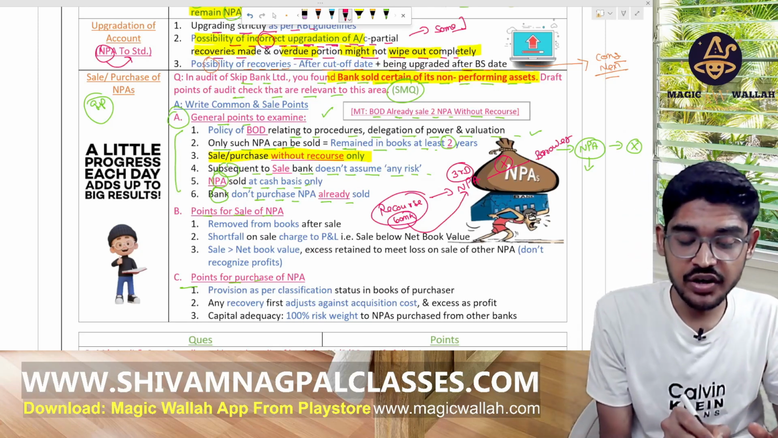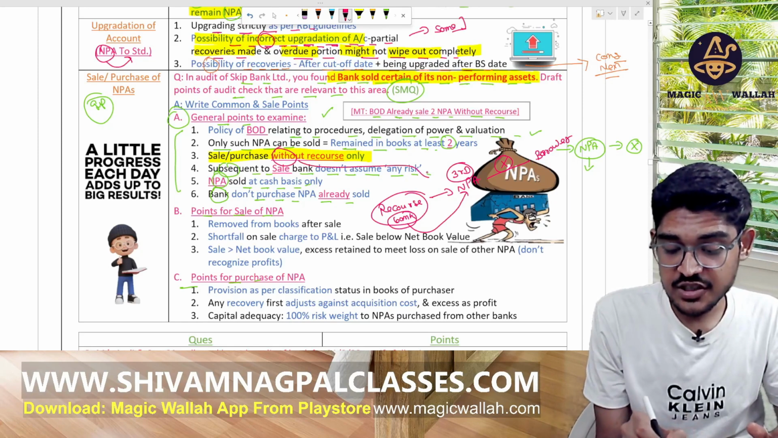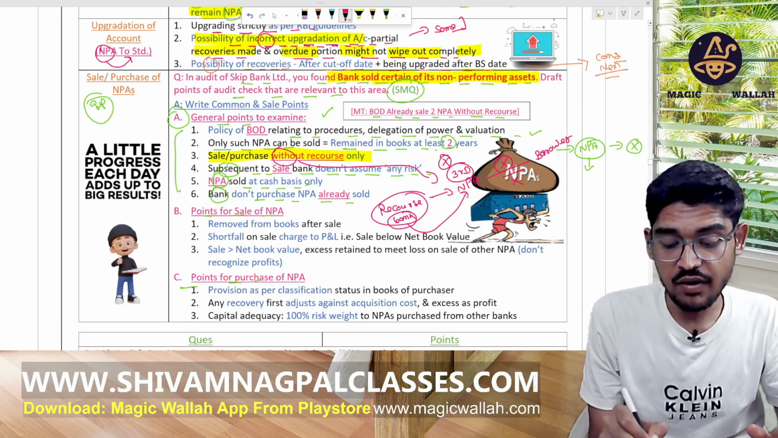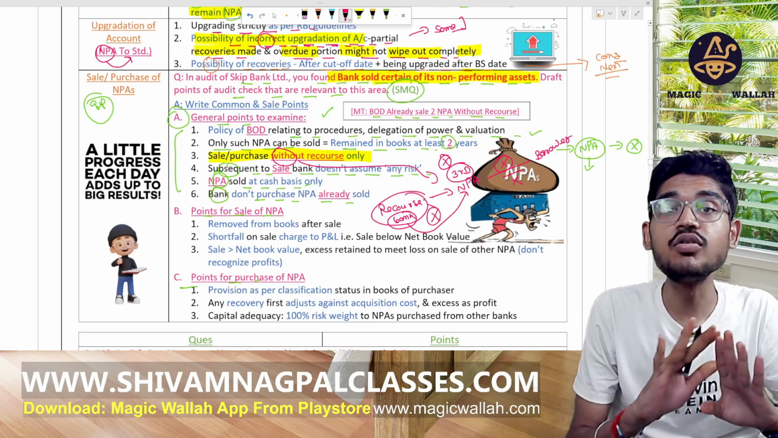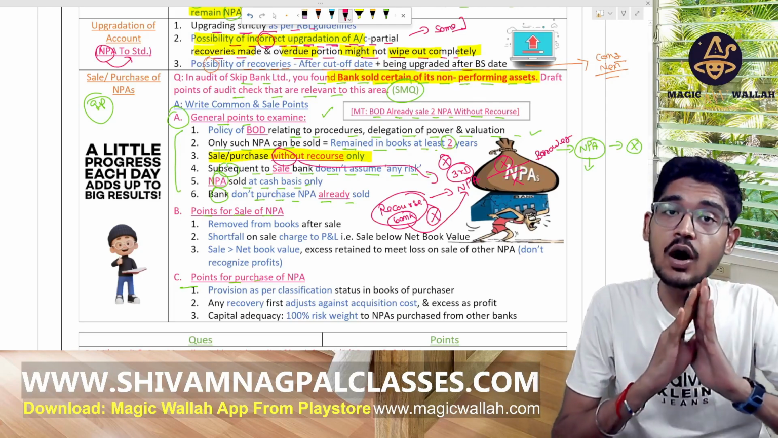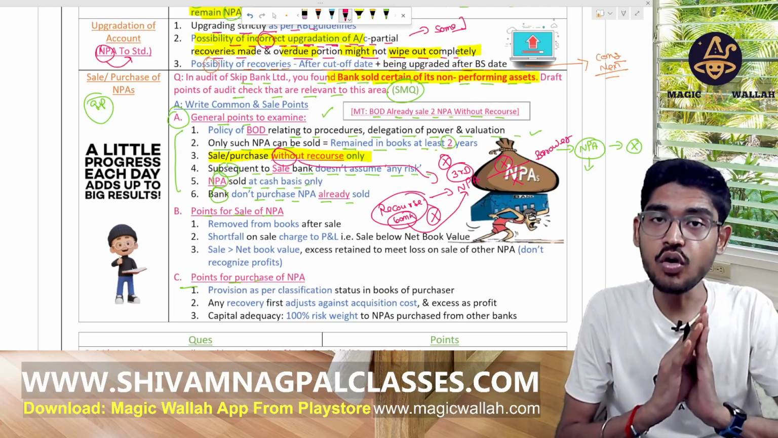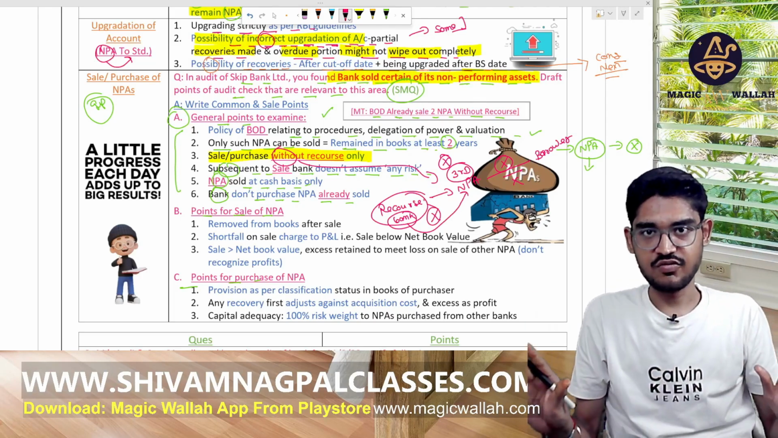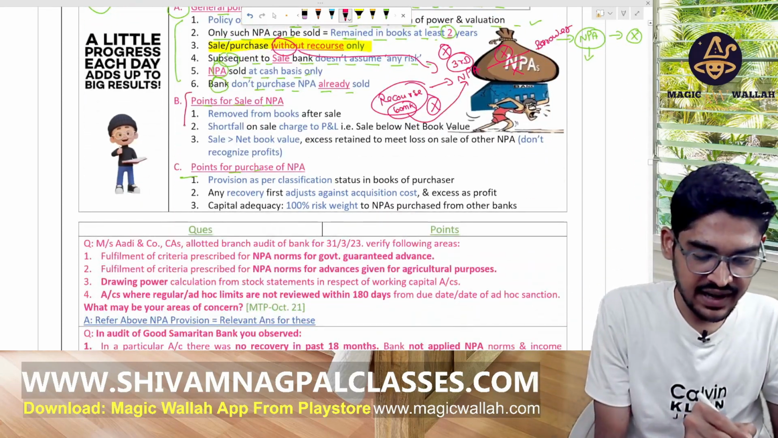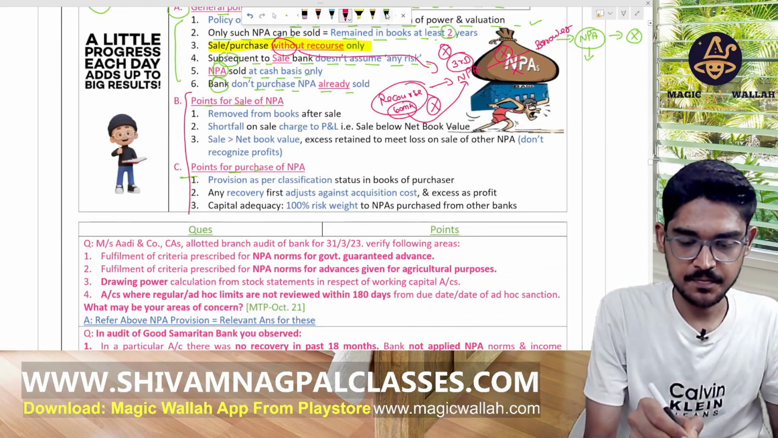But in without recourse, it is the responsibility of the third party. If the borrower is not giving any amount, we do not have any responsibility. This is without recourse. So the sale and purchase of NPA should be without recourse. The bank has no responsibility for recovery from the borrower, right? Now, the points for the sale and the points for the purchase.